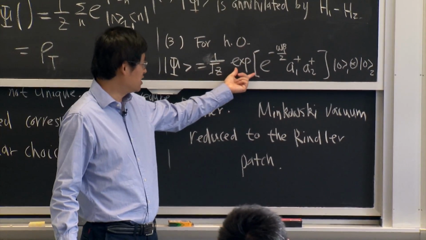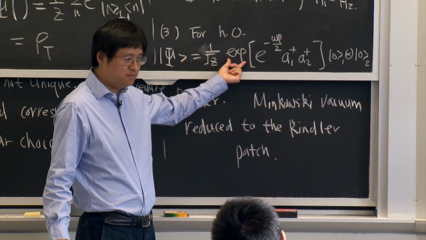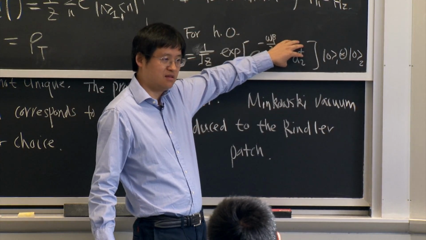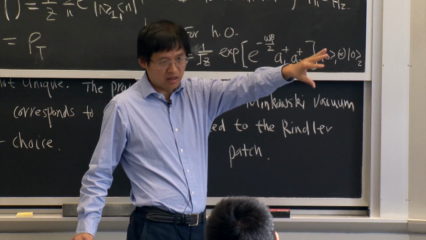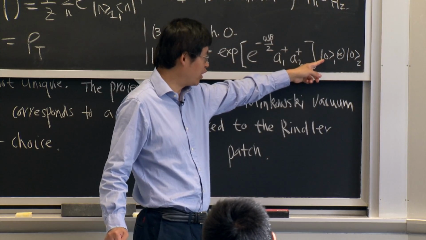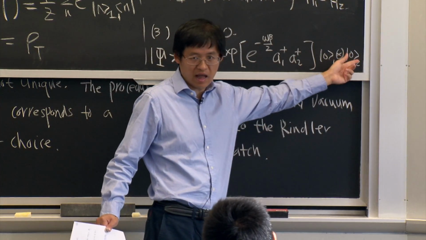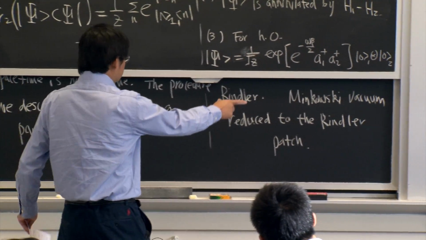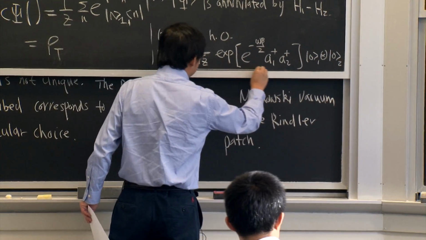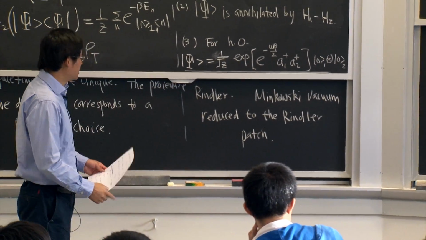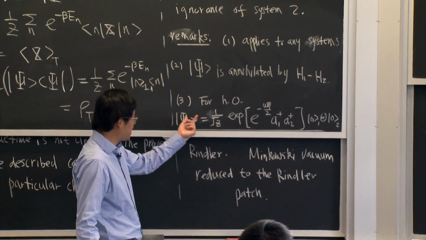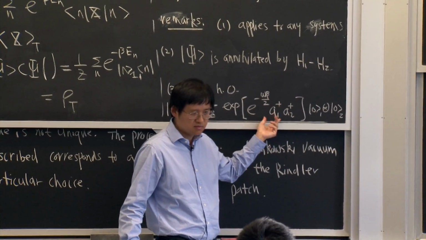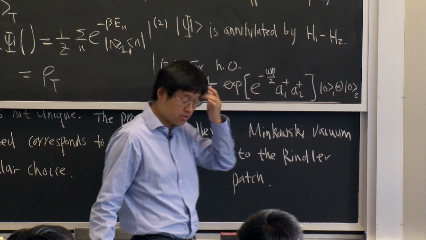You can easily see when you expand this exponential, you essentially take the power of n, and when you act on |0,0>, that will give you n times n. This is normally called a squeezed state. So this tells you that this psi is related to the vacuum of this system by some kind of squeezing, so it is a squeezed state in terms of the vacuum.